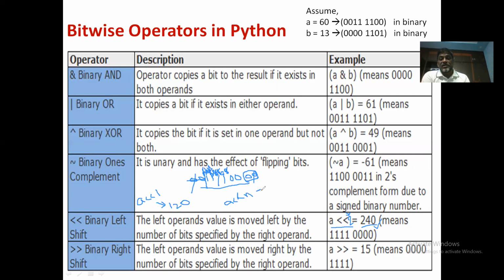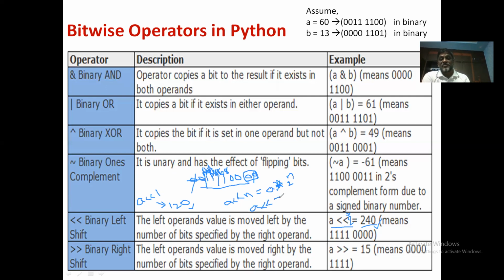A left shift n can be easily calculated using a formula: a into 2 to the power n. This is a multiplication operation. If you write a left shift 2, it means a into 2 square, that is 60 into 4, which is equal to 240. In this case, a left shift 1 is going to be a into 2 power 1, that is 60 into 2, which is equal to 120. That means you can calculate the value for any given n for left shift operation.